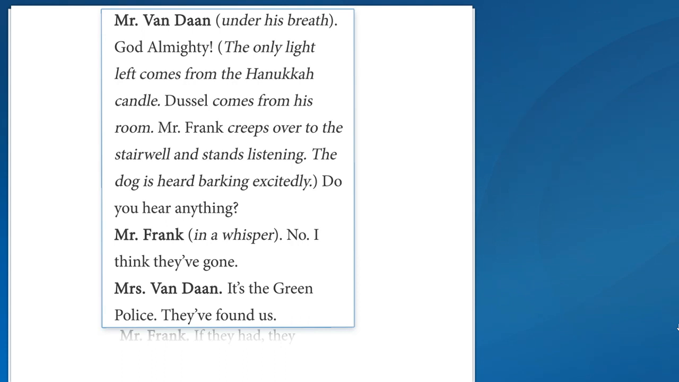The stage directions also mention that the only light comes from the candle, so you can imagine complete darkness except for the faint glow. And it's a Hanukkah candle. I think that's significant because they're hiding out for their lives, and the only light they have is coming from a celebration of their faith.